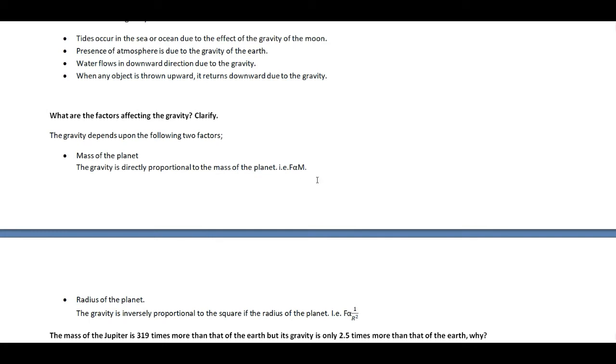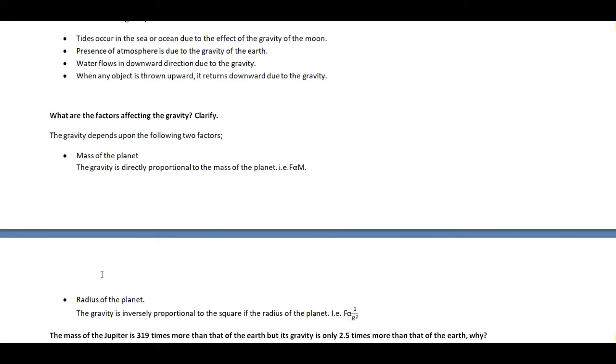The meaning of directly proportional to the mass of the planet is, when the mass of the planet is more, the gravity is more, and when the mass of the planet is less, then gravity is less. So gravity is directly proportional to the mass of the planet, and it is written as F proportional to m, this being the sign of proportional.